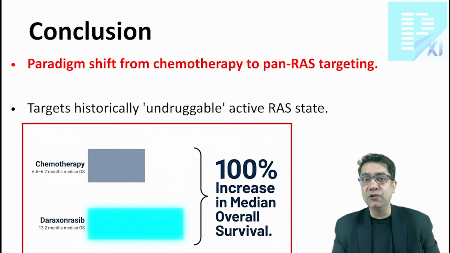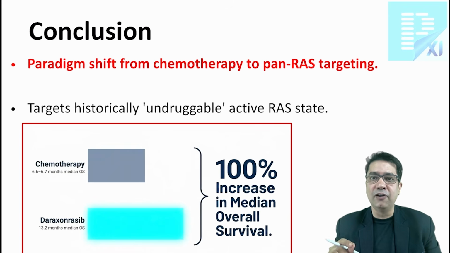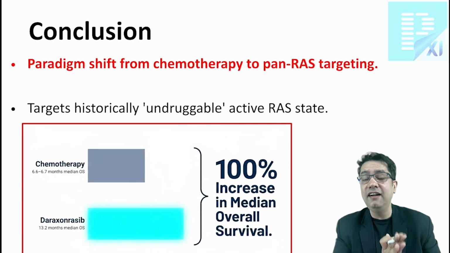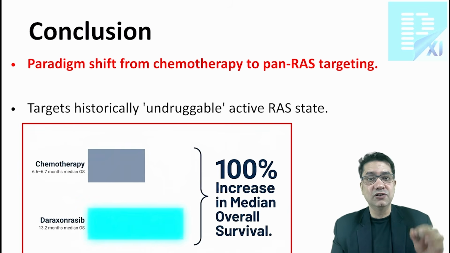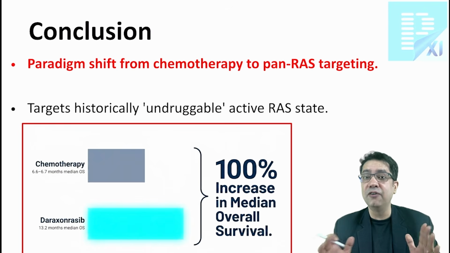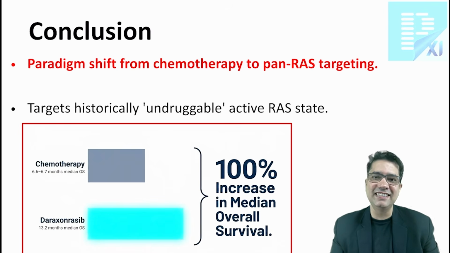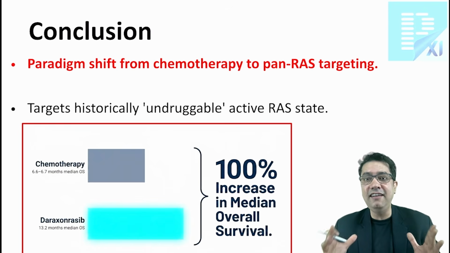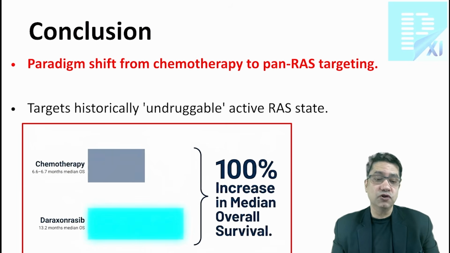So in conclusion, this drug, daraxonrasib, is a paradigm shift from chemotherapy for the treatment of pancreatic cancer to pan RAS targeting or RAS inhibition. Initially, this RAS was undruggable. We did not have any good drug for RAS mutated cancer. So this new drug, daraxonrasib, has now changed the face of cancer treatment, especially in untreatable pancreatic cancer. So many new innovations are in the pipeline.